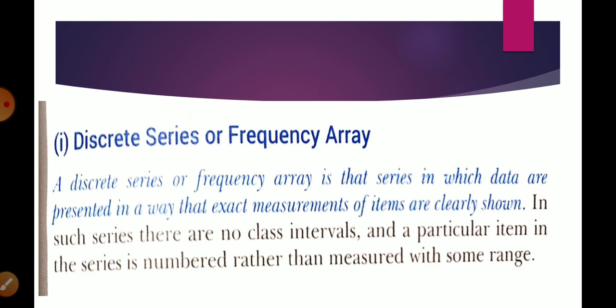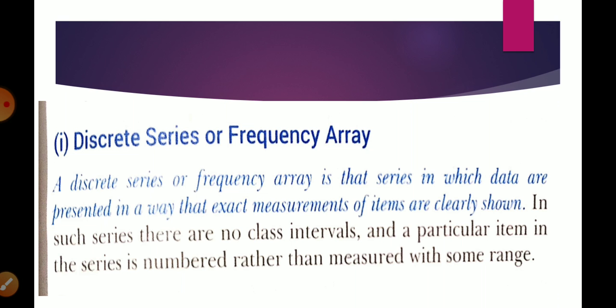What do you mean by classification of data? Class means what? Group. So when data are grouped, then this process is known as classification. That is, grouping of data is known as classification. And why do we do classification?